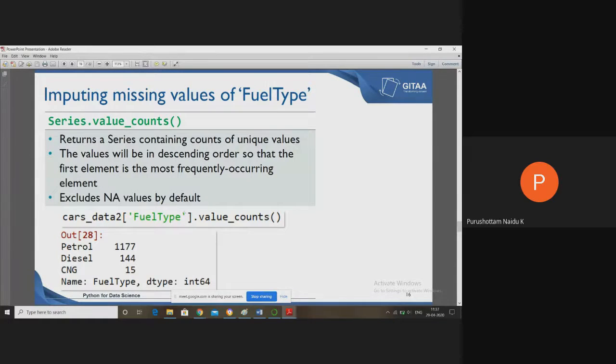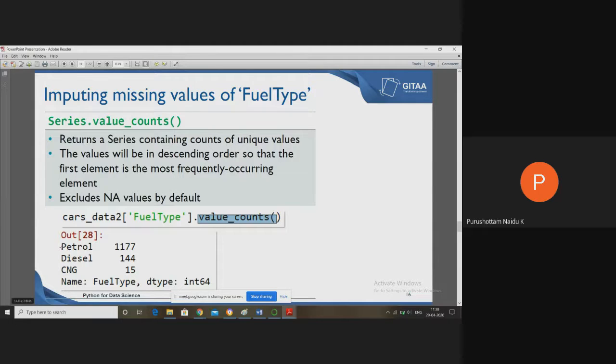Now for fuel type, we have a method called value underscore counts. To know the different values in a particular column, we use the unique method, but to know how many times each value occurred, we use value counts. For example, fuel type has three different values: petrol, diesel, CNG.